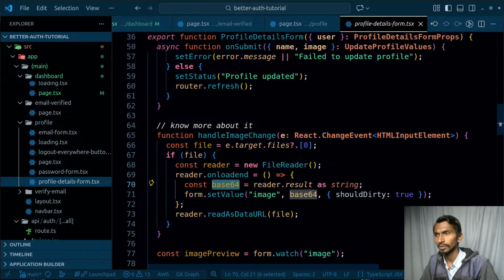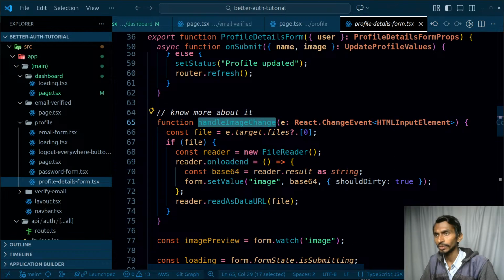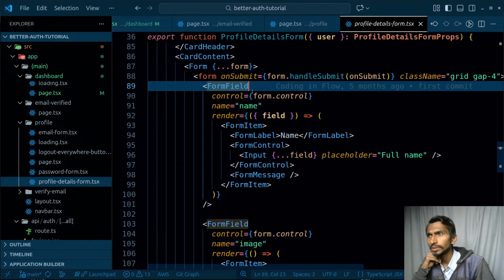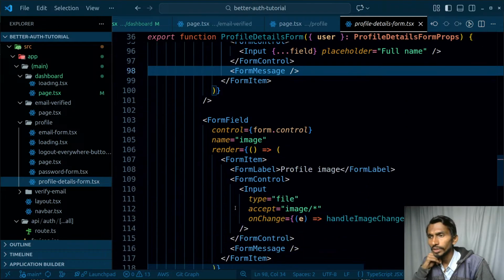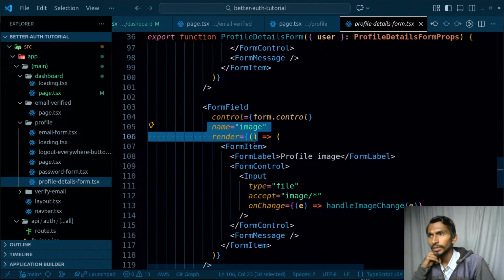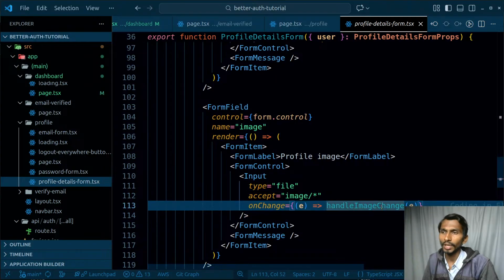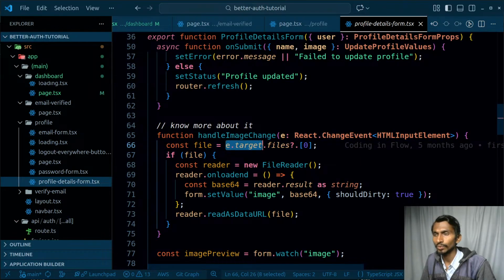Base64. event.target.files, I'm getting the files from there, that is fine. Handle image, let's check this particular thing. Whenever we are saving that particular image, form image control name field, name is going to be changed over here, that's fine, and image is gonna be changed over here. The type is field, accept all kinds of images, onChange handleImage, I will be giving it the images from here on. It gets the image in this particular section, event.target.files, in the 0th index, that's fine.